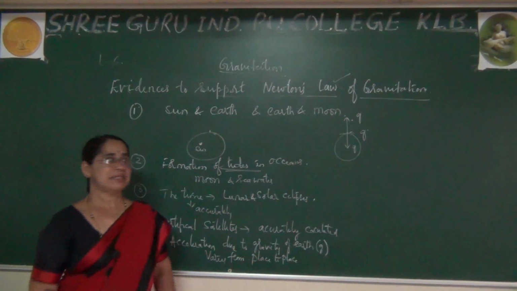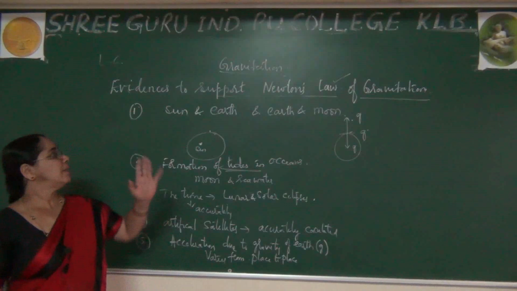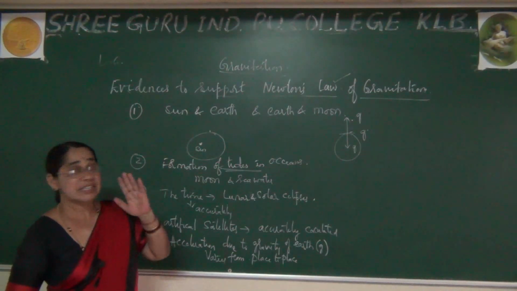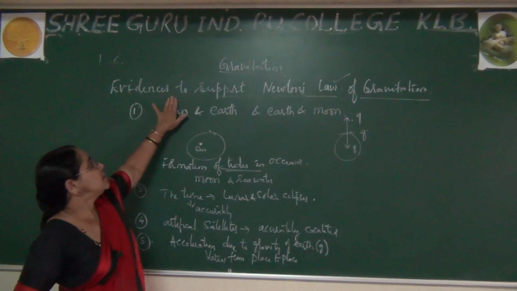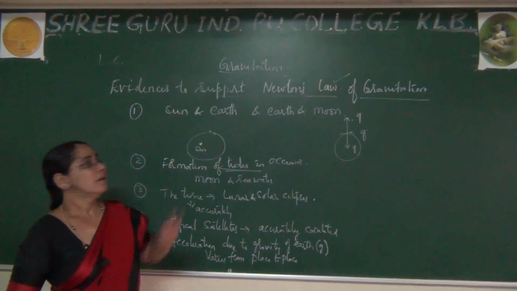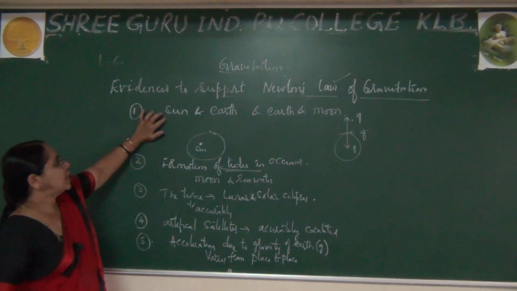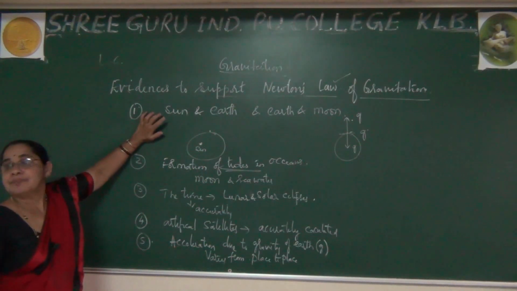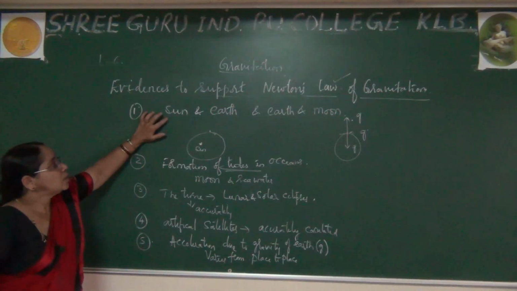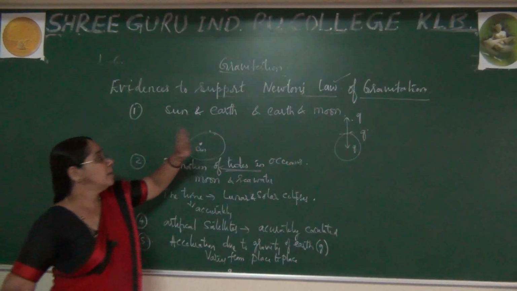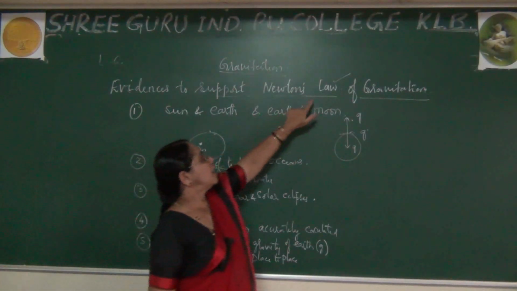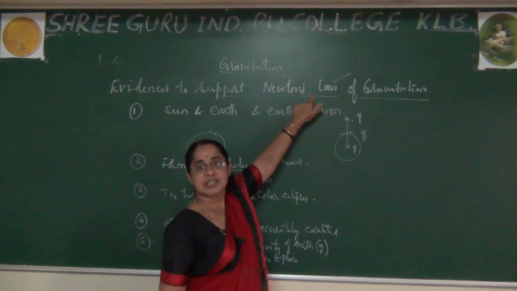So please observe. All these days we have learned the universal law of gravitation, and the evidences which support this law. What are the evidences you come across in physics? The first point you can remember: the Earth revolves around the sun, and the moon revolves around the Earth, which can be explained with the help of Newton's law of gravitation.